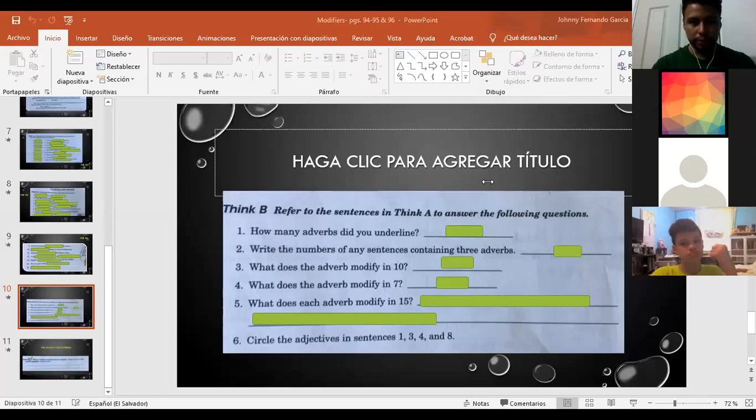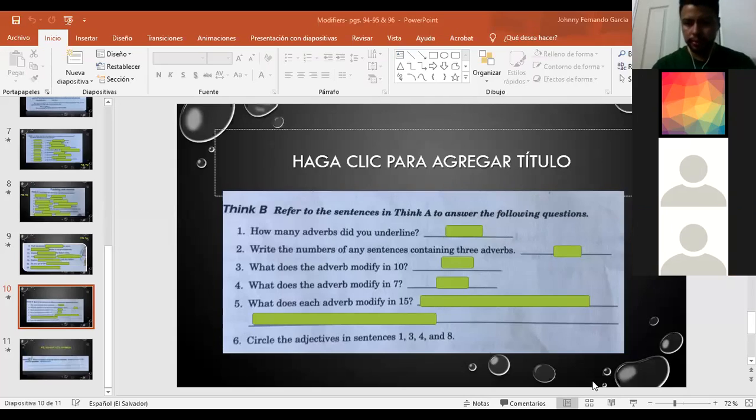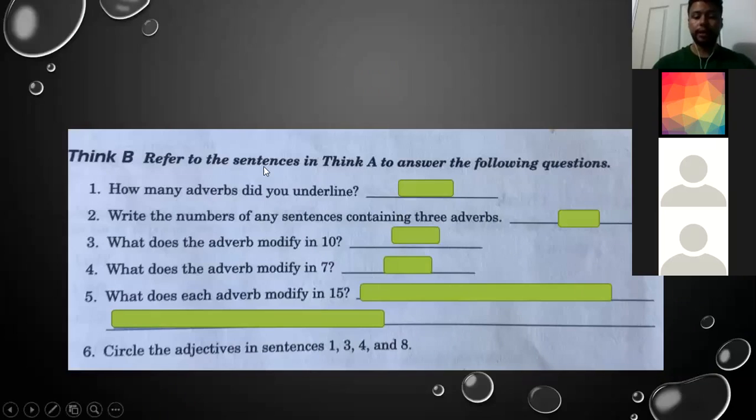Tell me, what was the missing? What was the missing? The last word. The 5, the last one. Okay, number 5, right? Okay, here we have the answers. Number 1, 21. Number 2, write the numbers of any sentences. In this case, it's 15, 5. And 3 is right. And 4 is shut, the verb shut.